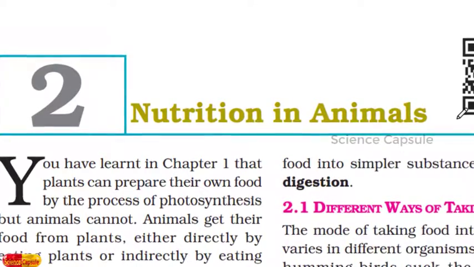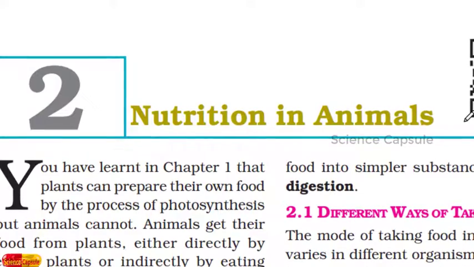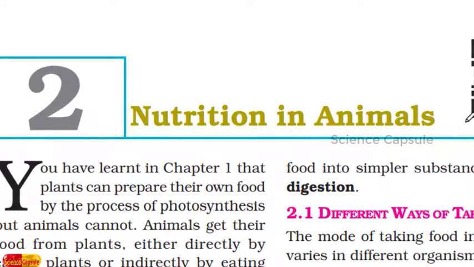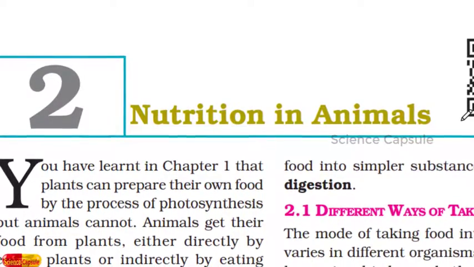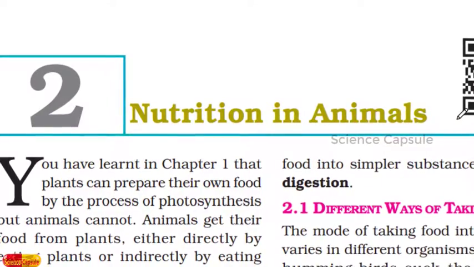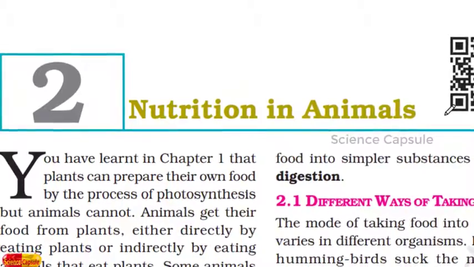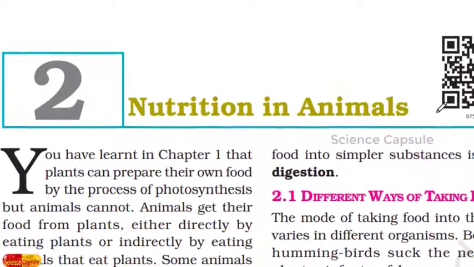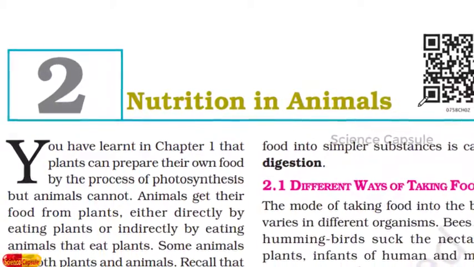We have also seen the heterotrophic mode of nutrition in case of plants, isn't it? Parasitic plants we have seen, insectivorous plants we have seen, lichens, symbiotic relationships. So these are various topics which we have covered in the previous video. Altogether we can say that the nutrition process in plants we have discussed in unit 1, that is chapter number 1. So in the second chapter we are going to deal with nutrition in animals. How the nutrition process is taking place in animals.